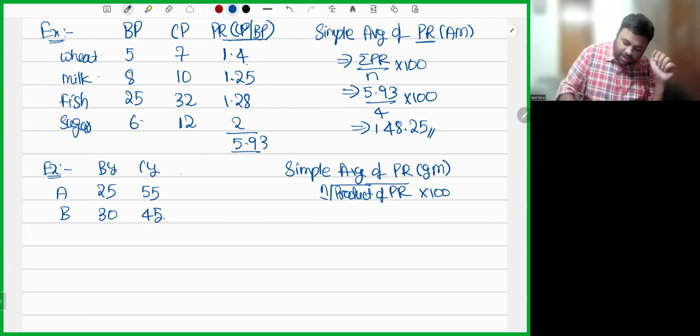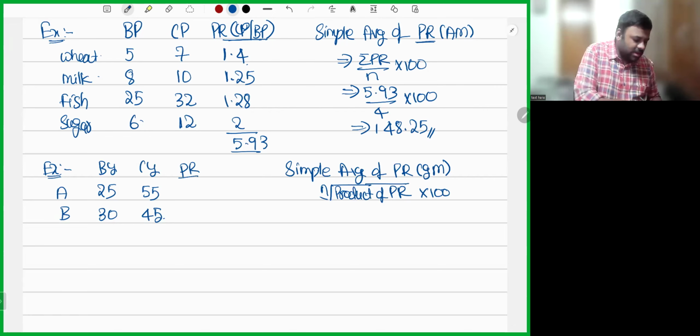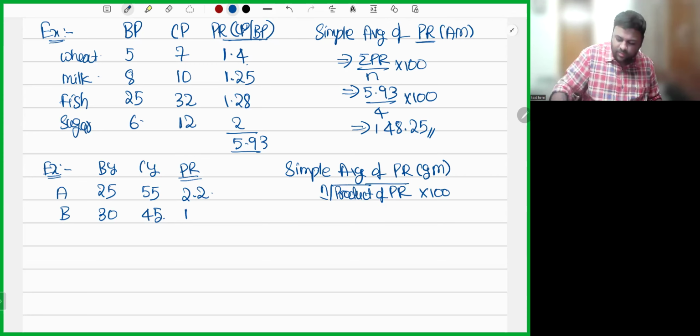So first calculate price relative, current year by base year. 55 by 25 is 2.2. Next, 45 divided by 30 is 1.5. So 2 under root of 2.2 into 1.5, into 100.